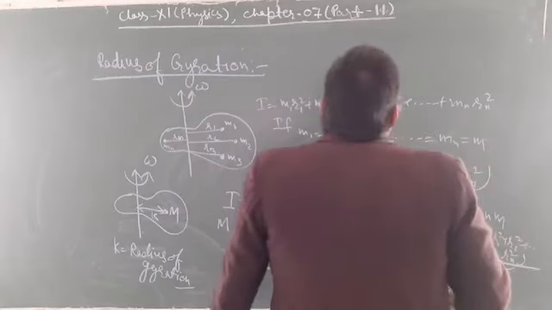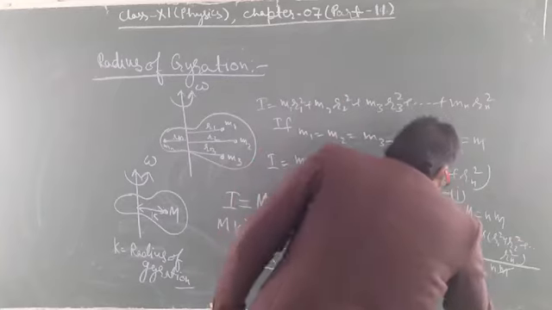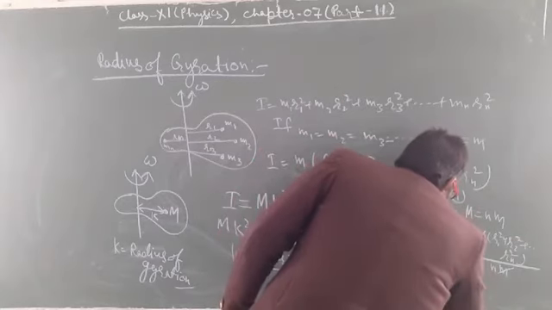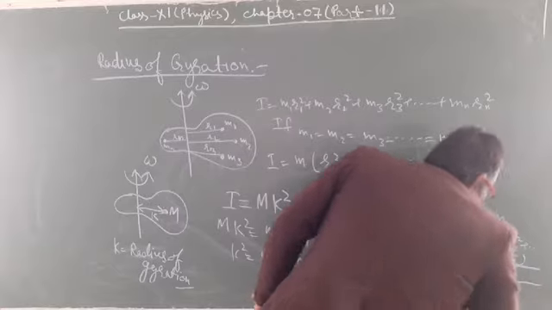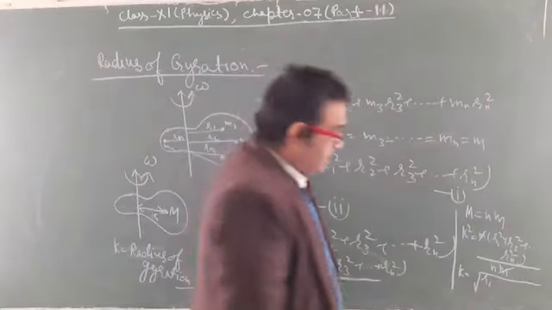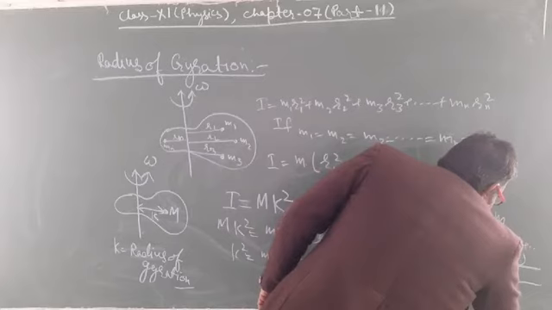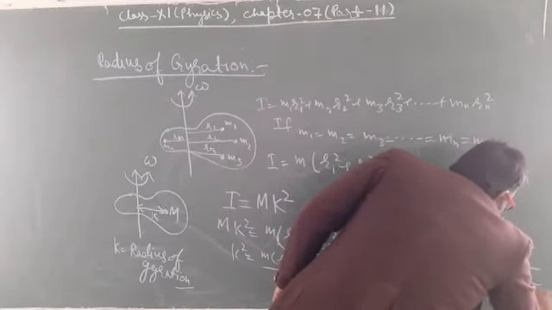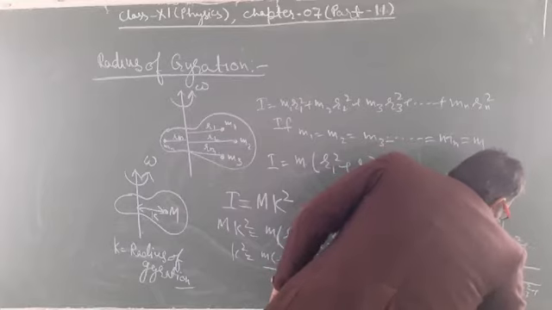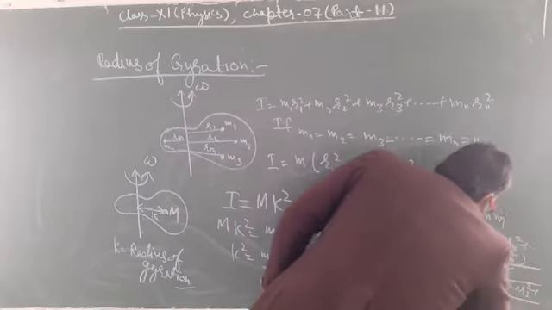The m's cancel out, and from here k is equal to under root r1 square plus r2 square plus r3 square up to rn square upon n.